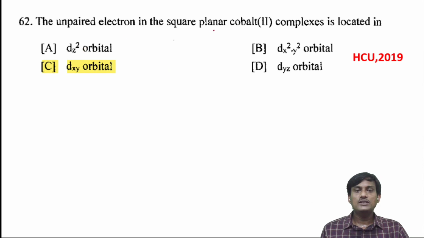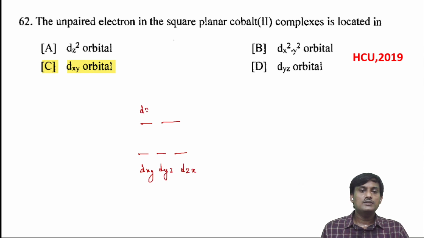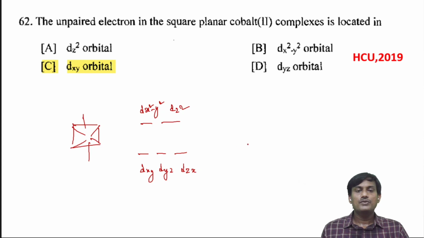The unpaired electron in the square planar cobalt 2 complex is located in which orbital? If you take octahedral, this is the splitting. This one is t2g, meaning dxy, dyz, dzx, and this one is dx square minus y square, and this one is dz square. This is the splitting, t2g and eg, in the case of octahedral.